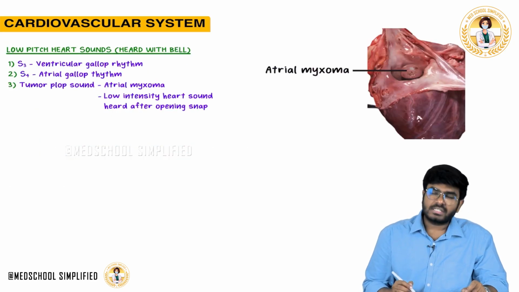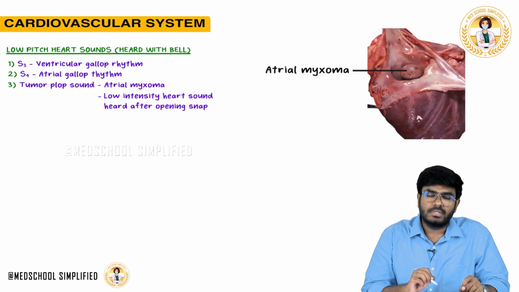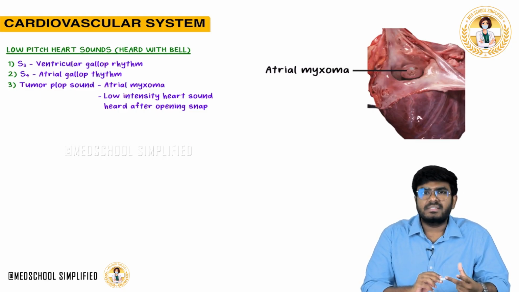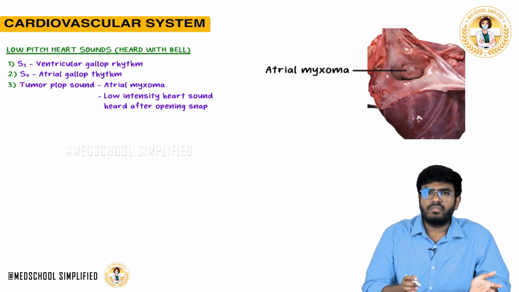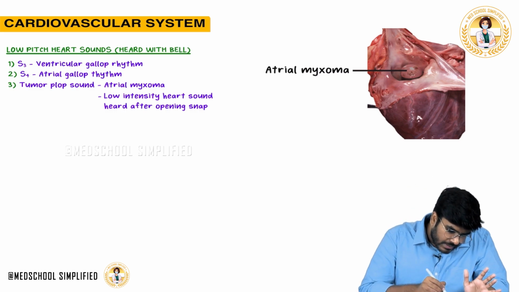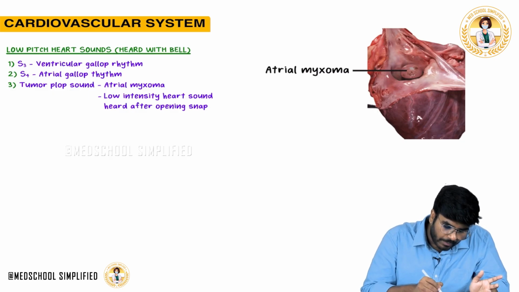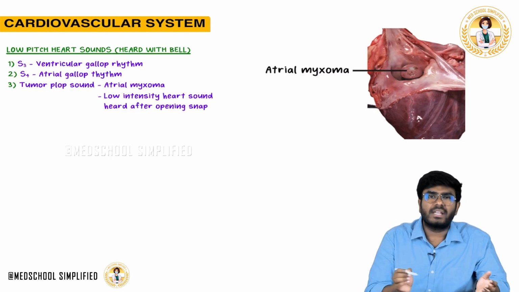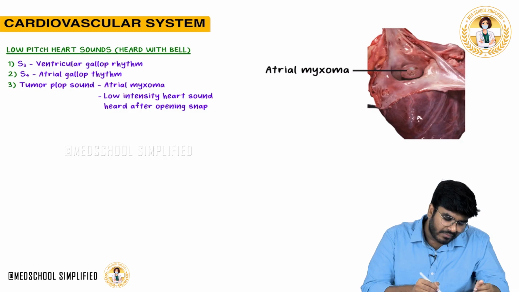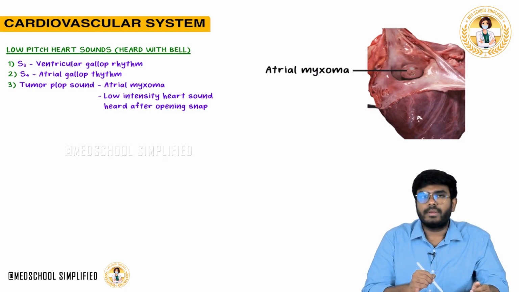After this, let's discuss a few important points about the low pitch heart sounds. We have discussed S1, S2, S3, S4, ejection click, opening snap. We have discussed so many things. Now, see the heart sounds S3, S4, which are nothing but the ventricular gallop rhythm and the atrial gallop rhythm. S3 is also called a ventricular gallop rhythm. S4 is also called the atrial gallop rhythm.